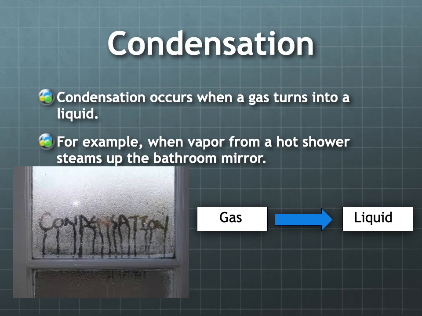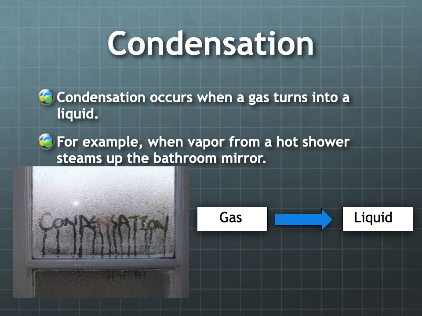The first example we'll see is condensation. And condensation occurs when a gas turns into a liquid. For example, when vapor from a hot shower steams up the bathroom mirror. So this time we're starting with the gas, with the vapor. In this case, if it's water, we're talking about steam. Remember the steam coming off the pot of boiling water? So that's where we're starting.